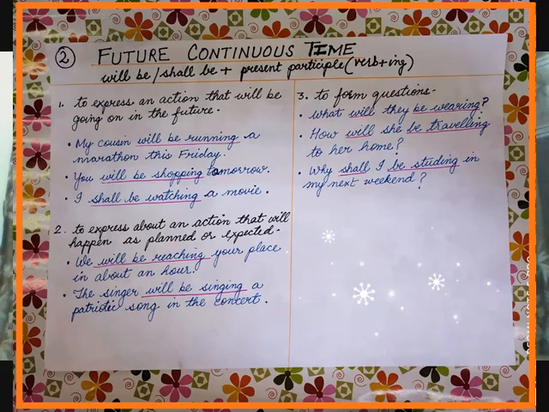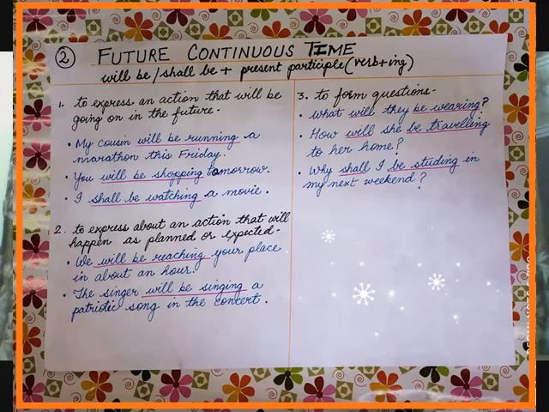My cousin will be running a marathon this Friday. You will be shopping tomorrow. I shall be watching a movie. In all these three sentences, you can see the formation: will be run plus ing, will be shop plus ing, shall be watch plus ing.